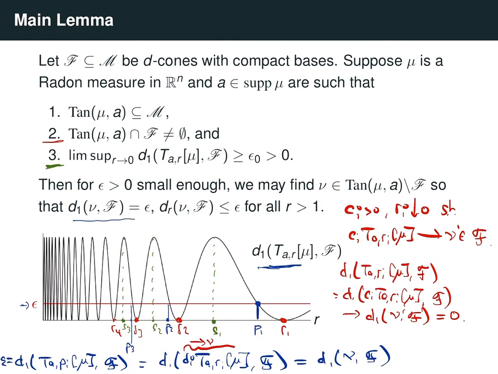The thing that we haven't verified is that if we look at radii r bigger than 1, the distance between nu and the cone f is at most epsilon. But the details there are not too bad to verify, so we'll just leave it for you to read in the notes.